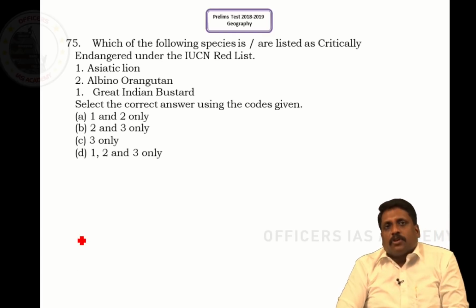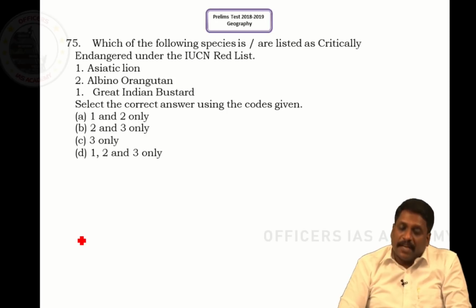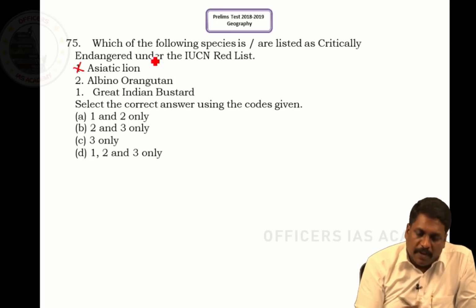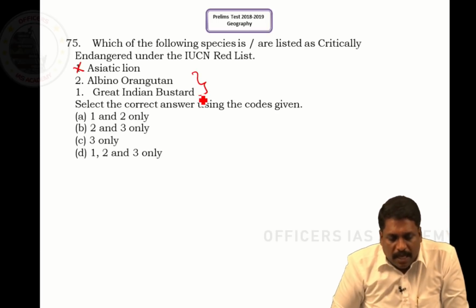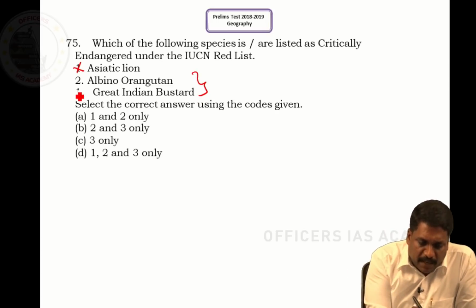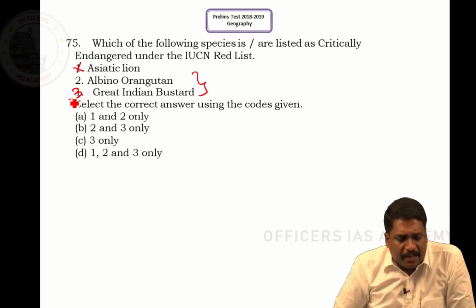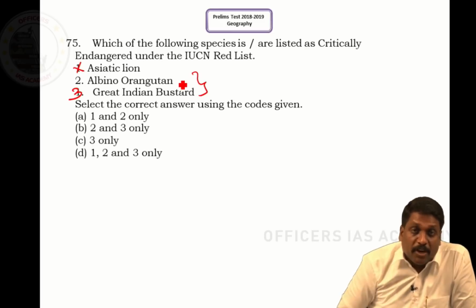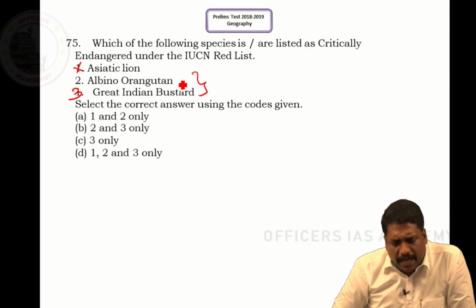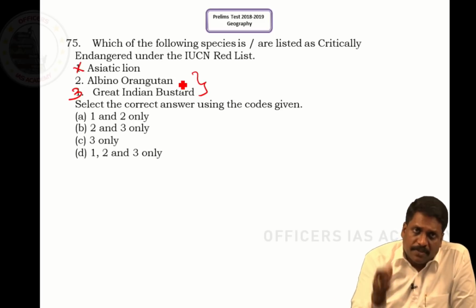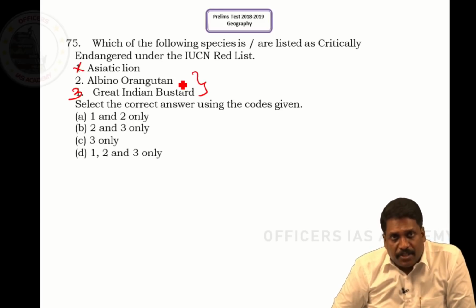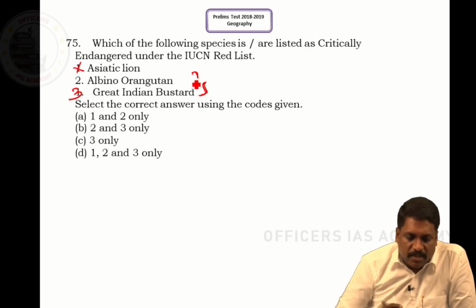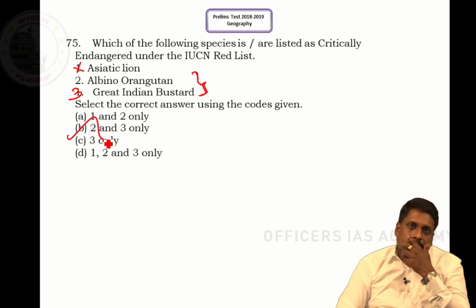So among the following, which are critically endangered? They say Asiatic lion. No, Asiatic lion is not critically endangered, they are just endangered. But the rest of the two, that is orangutan and great Indian bustard, both are critically endangered. The orangutan is almost confined to Indonesia now, sir. And the great Indian bustard, as the name itself suggests, is that critically endangered bird whose natural habitat is India itself. So what is the answer for it? It is 2 and 3. So answer is B, sir.